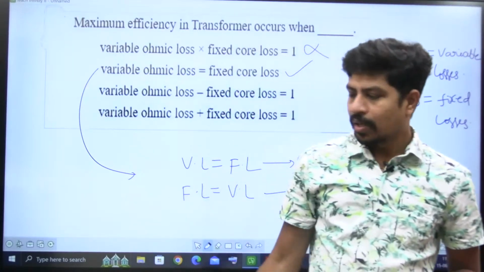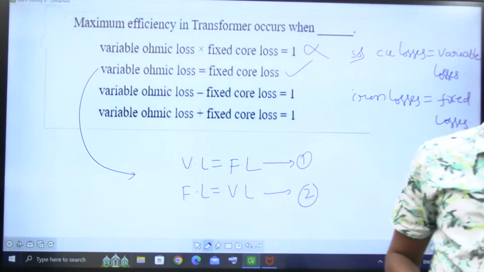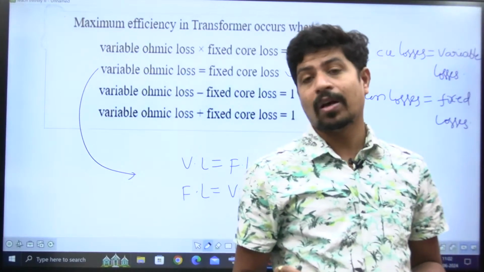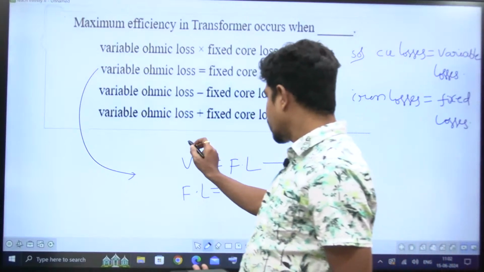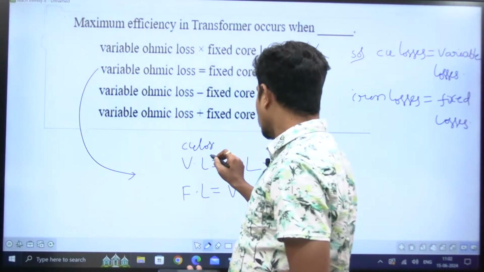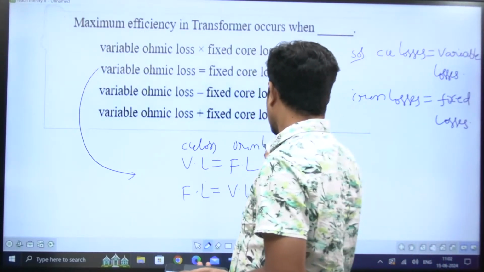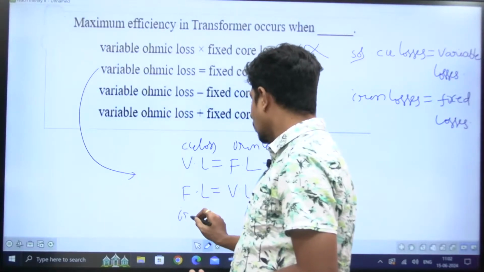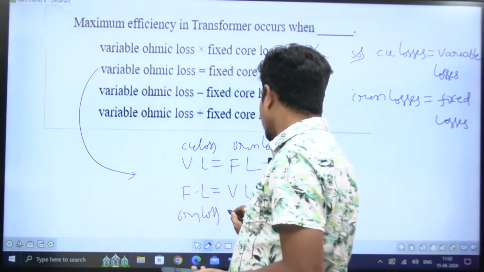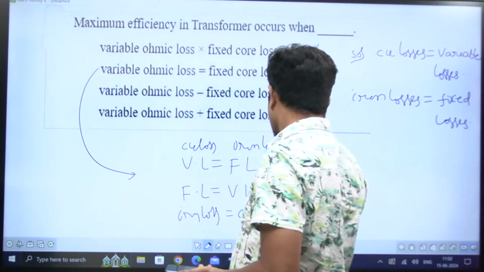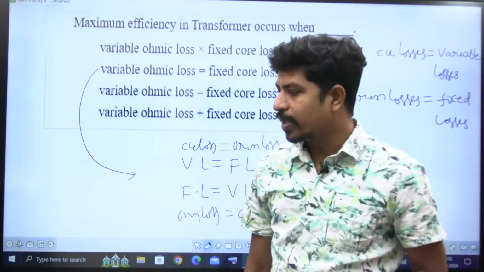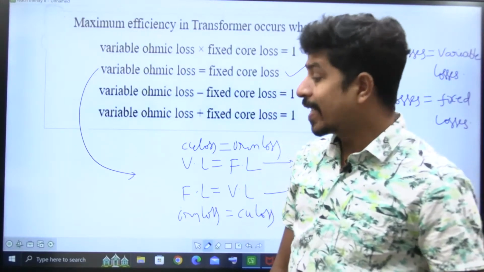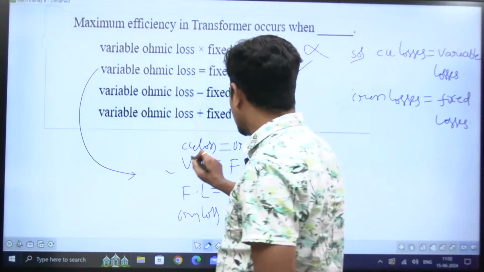We know that maximum efficiency of a transformer takes place if copper losses and iron losses are both equal. But I gave here variable loss meaning copper loss, fixed loss meaning iron loss, and the other way around. Tell me, among these 1 and 2, which one is correct? This is very important. Abhishek Kumar says variable loss is equal to fixed loss.